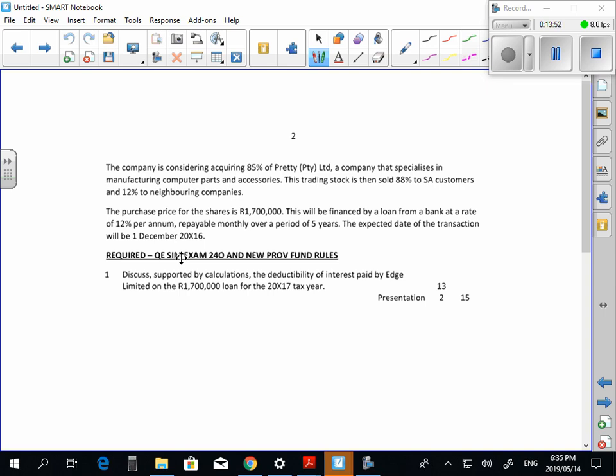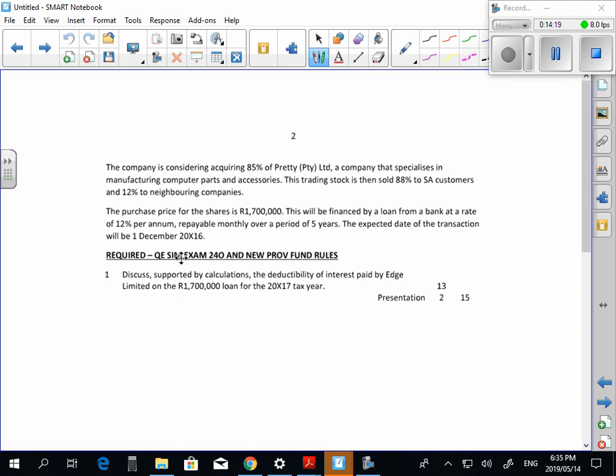Okay. It says the purchase price for the shares is 1.7 million. This will be financed by a loan from a bank at a rate of 12% per annum, repayable monthly over a period of 5 years. The expected date of the transaction will be 1 December 2016. Discuss, supported by calculations, the deductibility of interest paid by Edge Limited on the 1.7 million loan for the 2017 tax year. So it's issued on 1 December. The year end is February.